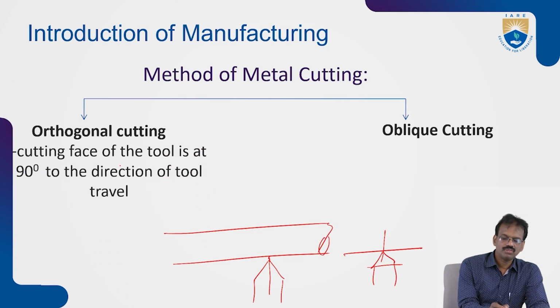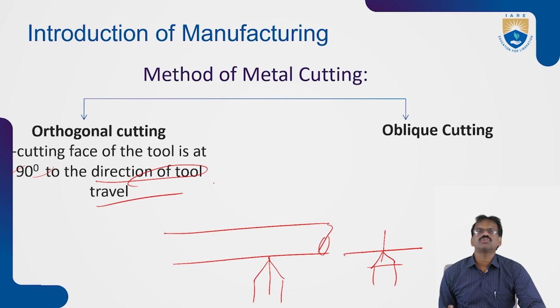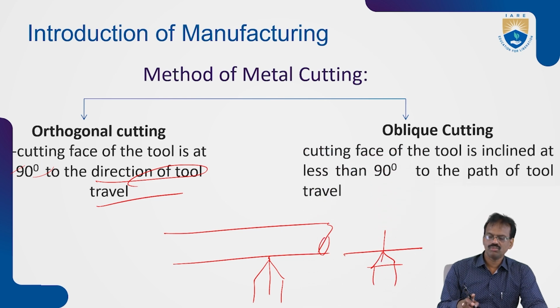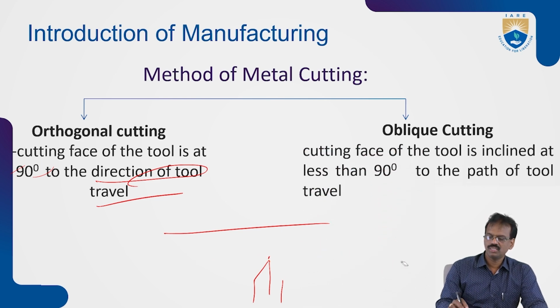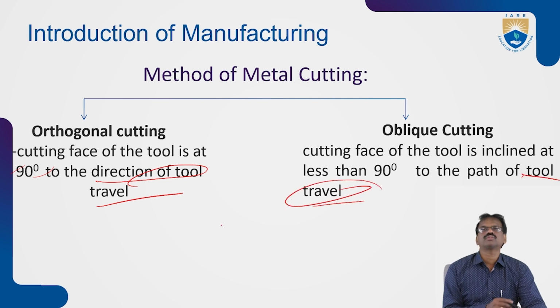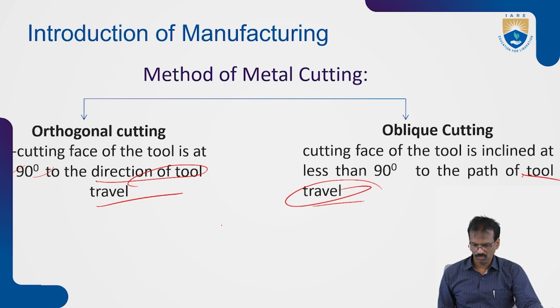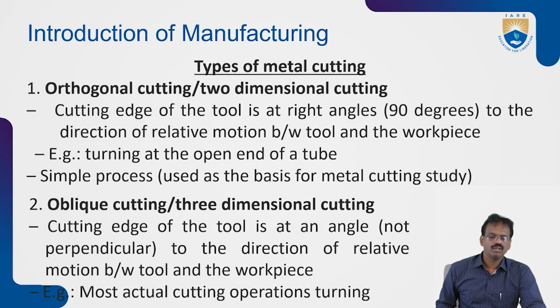So the cutting face of the tool is at 90 degrees to the direction of tool travel. Okay. Oblique is where the cutting face of the tool is inclined at less than 90 degrees to the path of the tool travel. We'll see some more differences between orthogonal cutting and oblique cutting also.